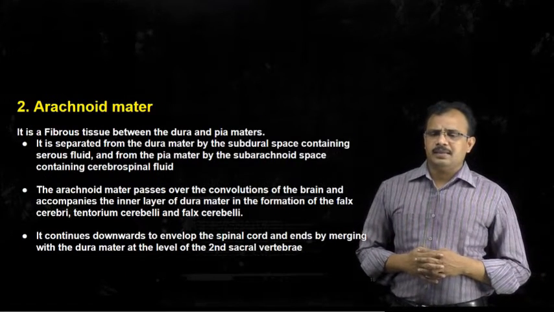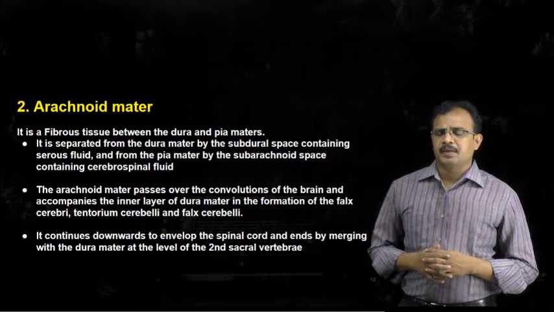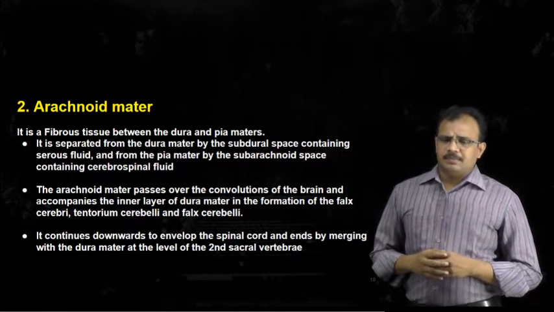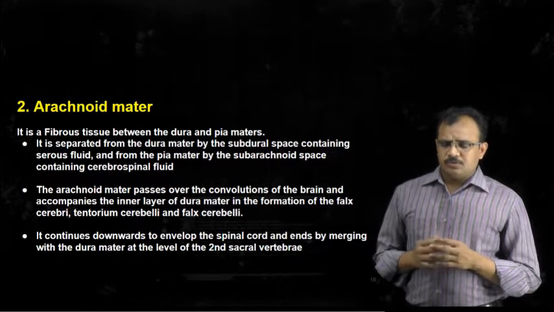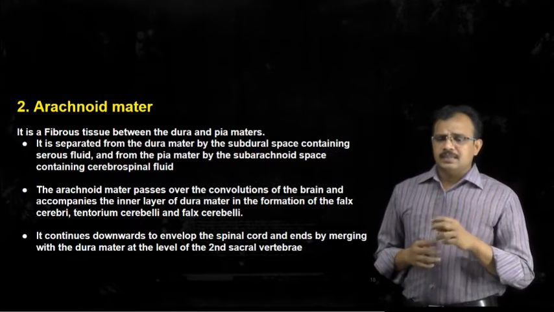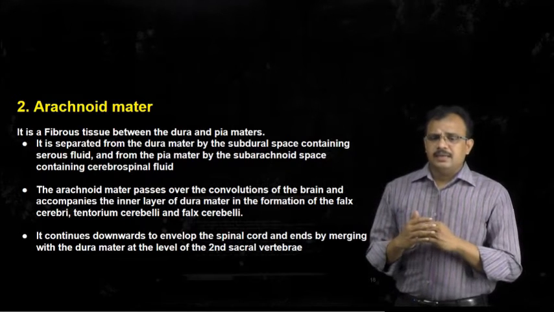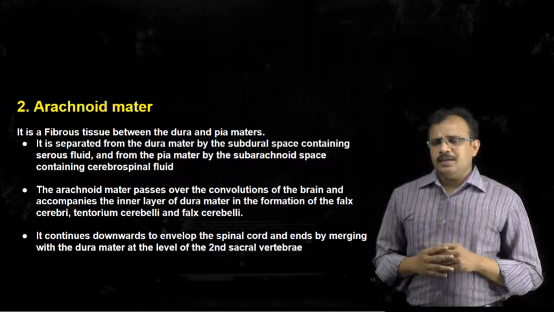The arachnoid mater is a fibrous tissue which is present between the dura mater and the pia mater. It is separated from the dura mater by a subdural space, which consists of serous fluid, and this is separated from the pia mater by a subarachnoid space which consists of cerebrospinal fluid.